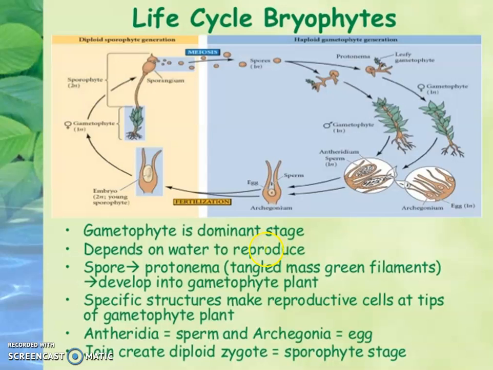The spores will produce protonema, and this protonema will develop into the gametophyte. Specific structures make reproductive cells at the tip of the gametophyte. So that means on the tip of the gametophyte, you will find the sperms and the eggs. Okay, the sperm-producing organs are called antheridia and the egg-producing organs are called archegonia. These join to form the zygote, and this zygote will develop to form the sporophyte plant.